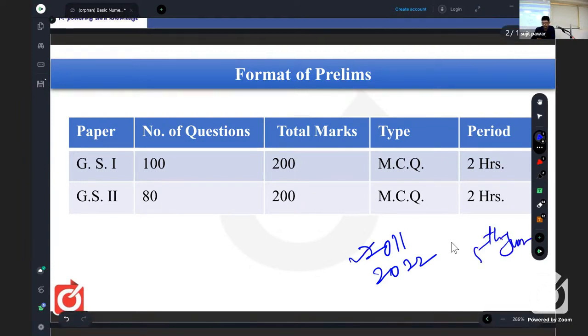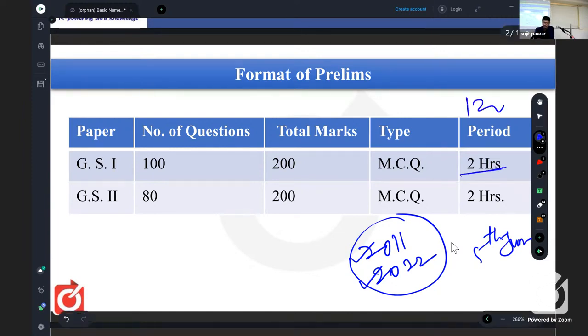If you analyze the previous 12 years question papers, including both 2011 as well as 2022, you will find in GS1 paper there were 100 questions and in GS2 there were 80 questions. Each paper comprises 200 marks, and to answer those questions we have 2 hours each.